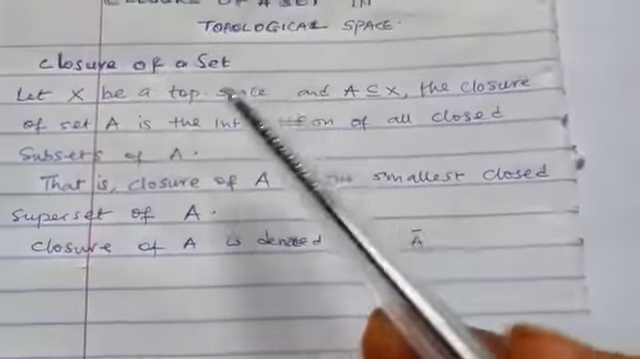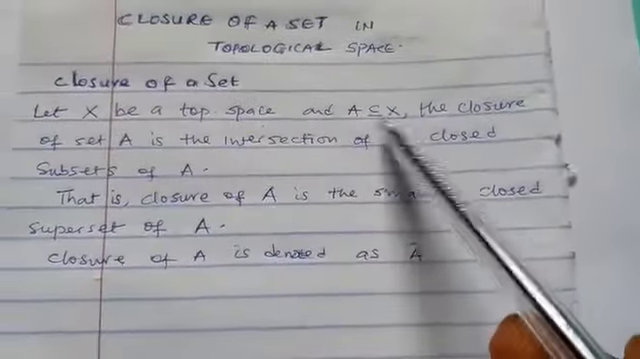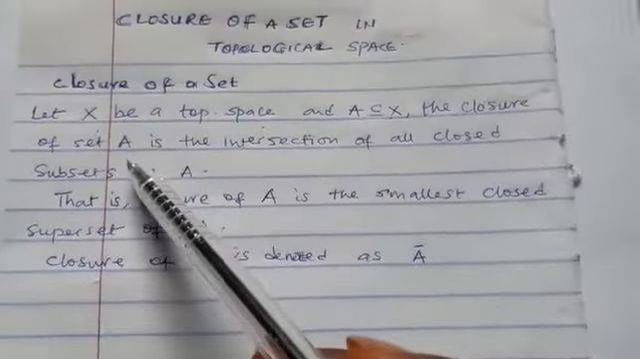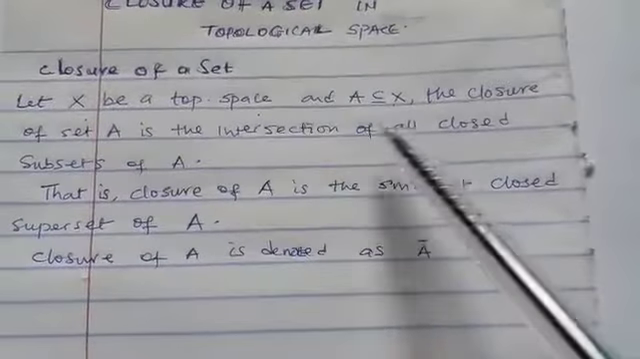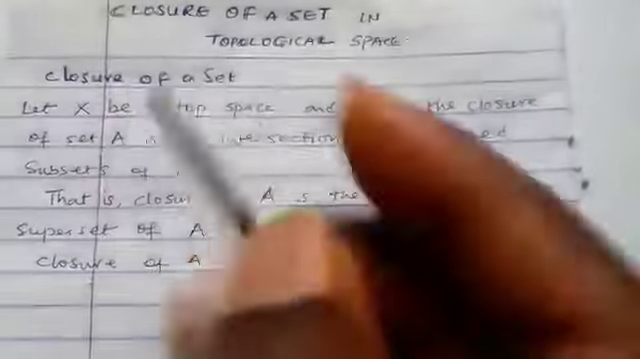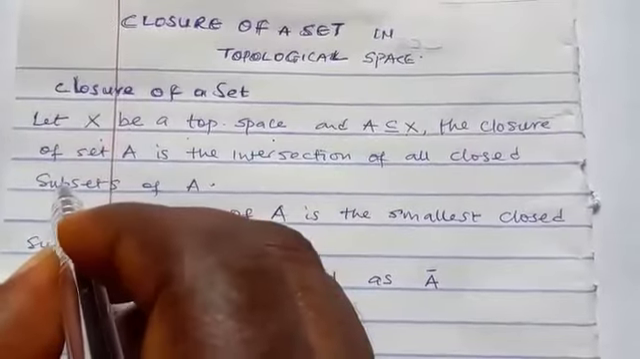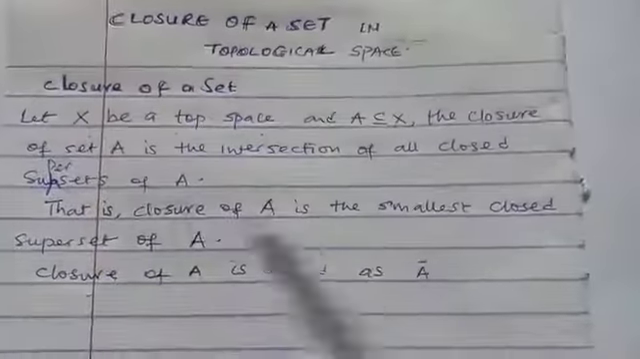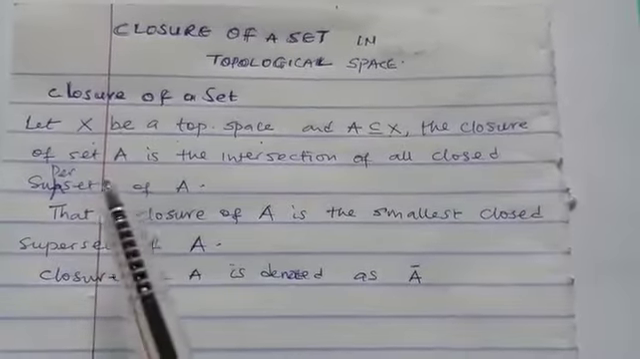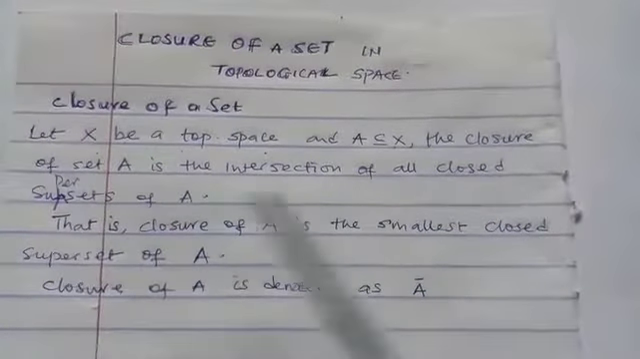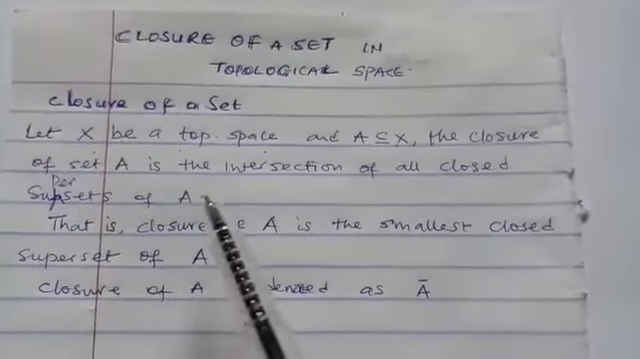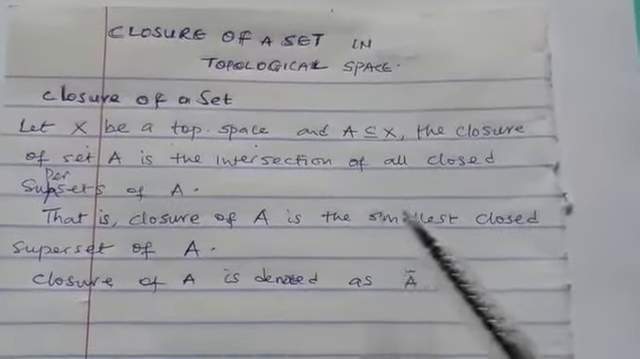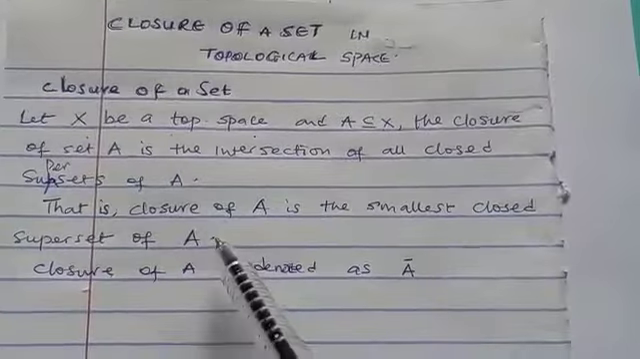We say that let S be a topological space and let A be a subset of that topological space. The closure of set A is the intersection of all the closed supersets of A. This is superset, not subset. So that simply means that the closure of A is the smallest closed superset of A.